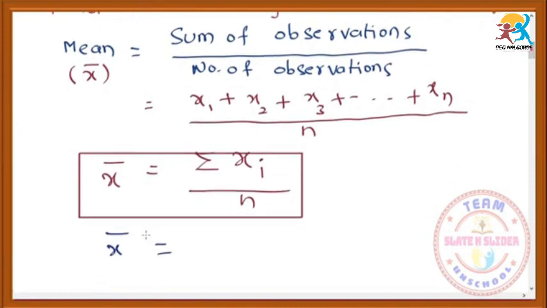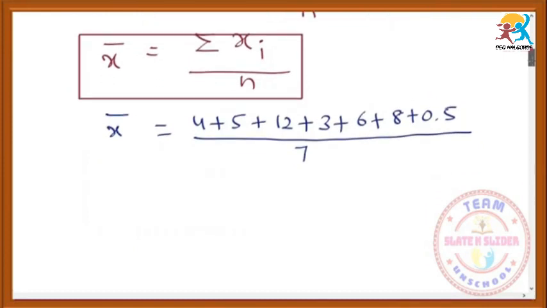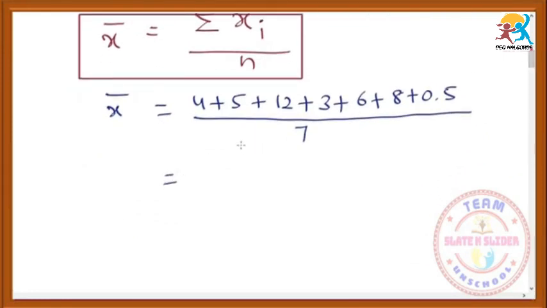So the sum of observations is 4 plus 5 plus 12 plus 3 plus 6 plus 8 plus 0.5, divided by how many observations? Actually it is the rainfall of a week, so we have 7 days, and here the observations are also 7. So we have to add them and divide by 7. This total will become 38.5 by 7. By simplification, 7 5s are 35.5. So 5.5 centimeters is the average rainfall.